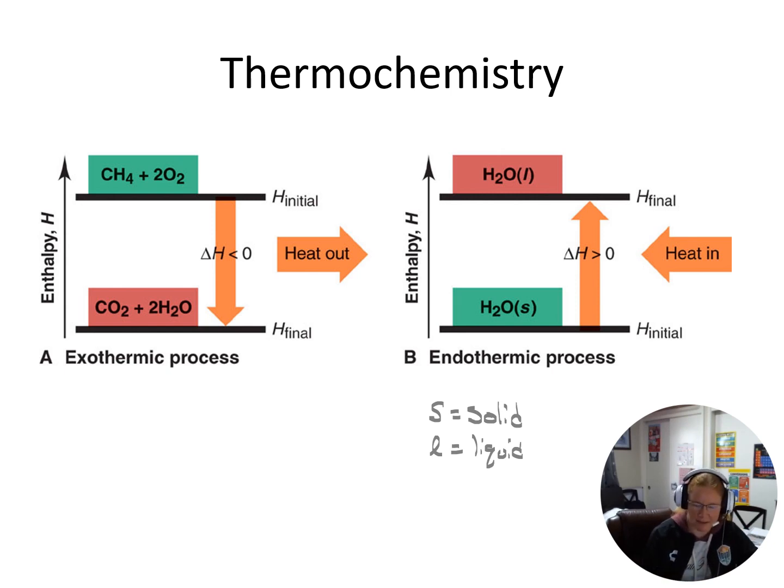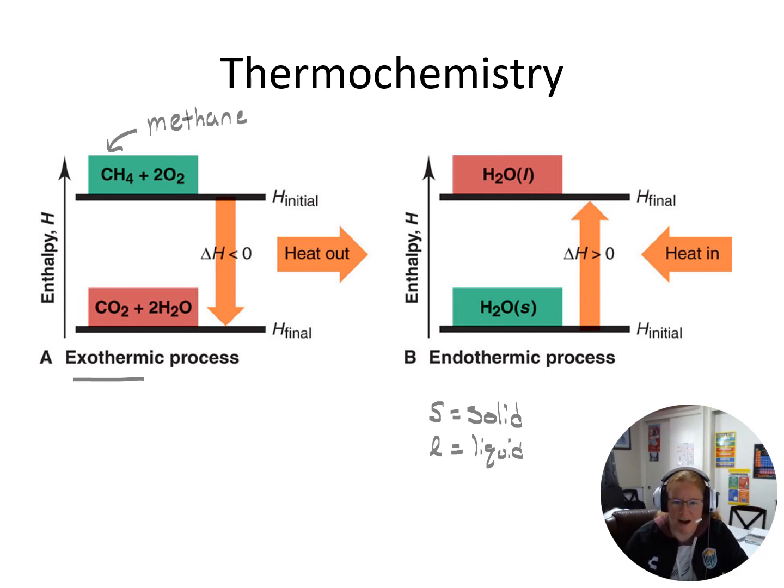For something like this one over here, the exothermic process, I have the CH4, which is another hydrocarbon, right? So hydrocarbon, again, carbon and hydrogen. This is methane. So methane combusting in oxygen, we end up getting carbon dioxide and water, and we are outputting heat, so it's exothermic.